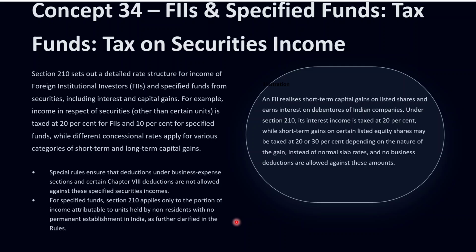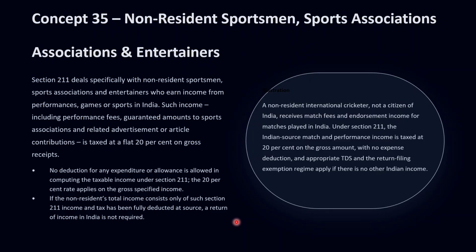Now, if we move to concept number 35, it is a very practical provision, section 211 here, which deals with non-resident sportsmen, sports associations and entertainers. So guys, section 211 applies where a non-resident sportsman or entertainer who is not a citizen of India performs in India or receives income from sports activities in India.